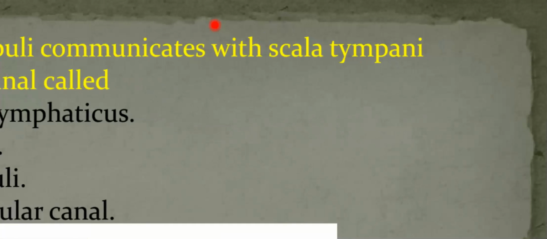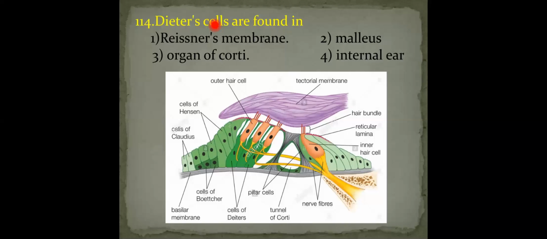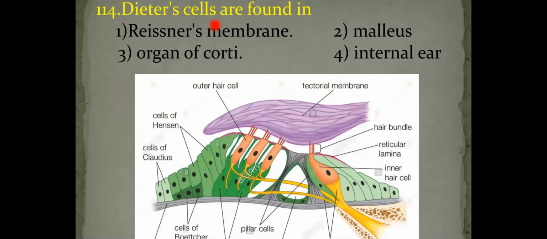Next, Deiters' cells are found in the organ of Corti. You can see the diagram, the image of the organ of Corti. Here the organ of Corti is composed of two types of cells: sensory hair cells and supporting cells. In the image you can observe that these are the sensory hair cells.